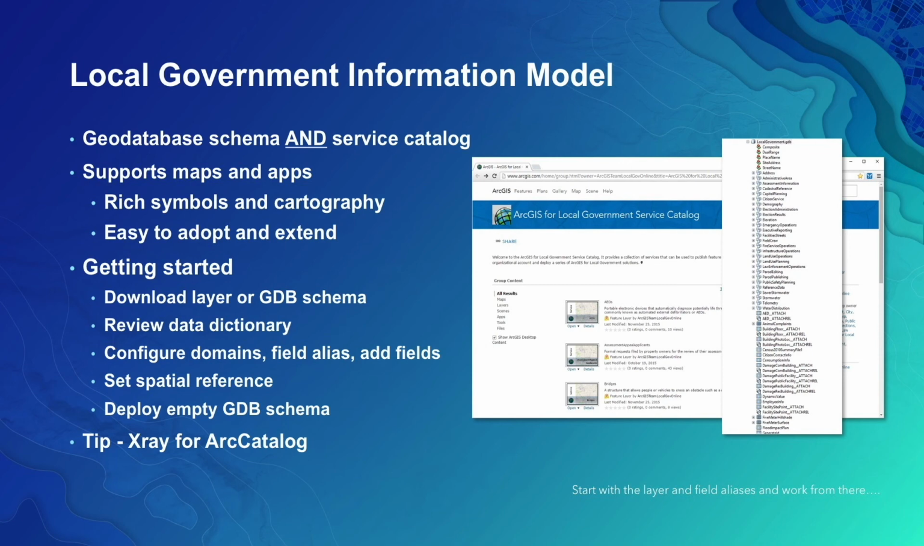You can get started by just downloading the local government model, reviewing the data dictionary for that model, and seeing what things make sense to you. Configure domains, field aliases, and fields themselves. You can change the spatial reference to be specific to the locality that you're in. And you can also use something called X-ray, and I can point people in the right direction to get this tool as well, to help you modify and refine that data model.